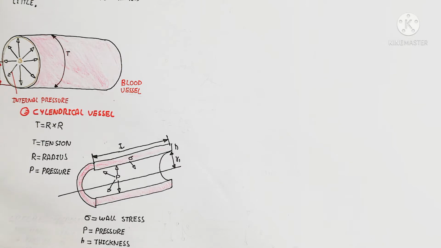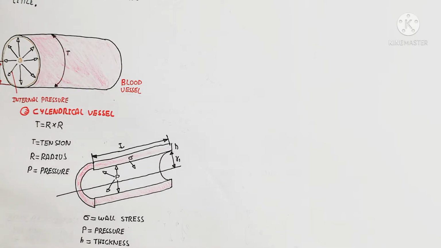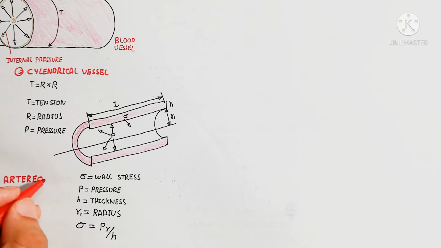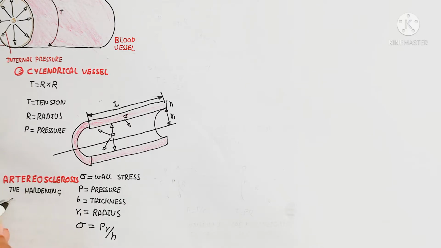When the tension increases during high pressure, it stabilizes the pressure. Here the thickness of the blood vessel is sigma, h is the thickness, T is the tension, and here is the radius.